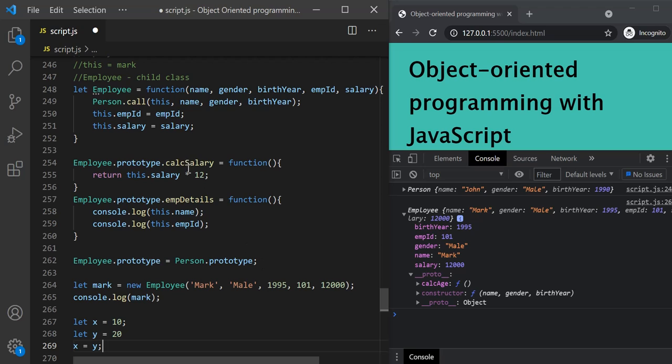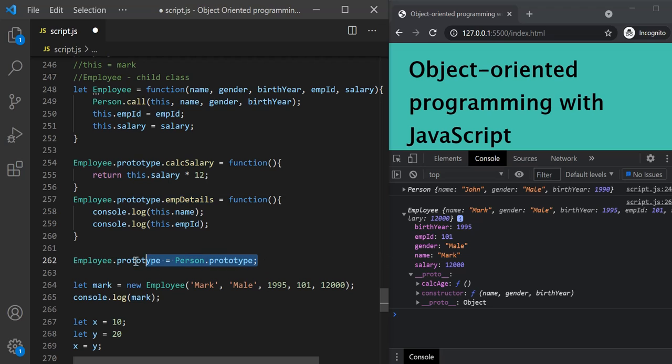Even though we attached calc salary and employee details to the prototype of this employee object, after that we are setting the prototype of this employee object to the prototype of person. Now the prototype of person only has one calc age method, and that's what it is setting. So this prototype is now containing only calc age method. These two methods which we attached earlier are gone now.